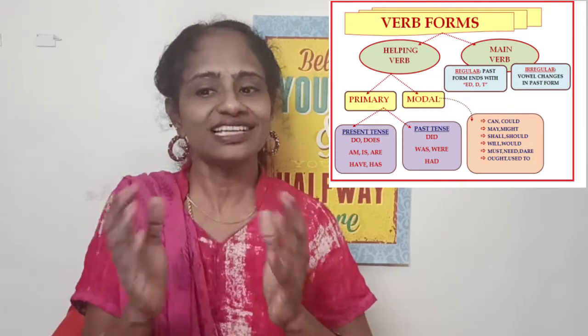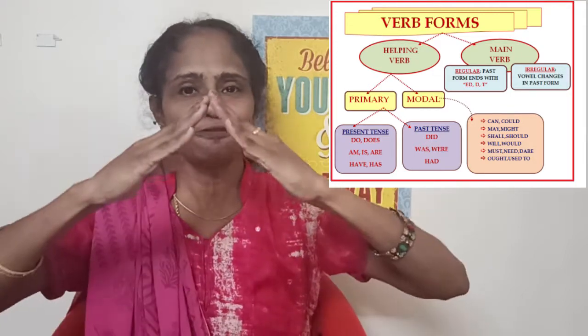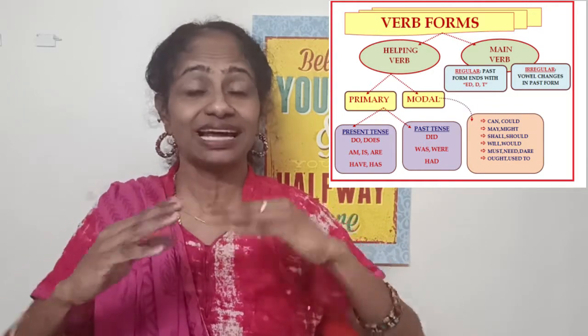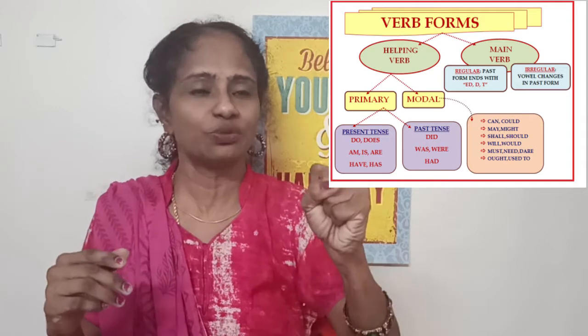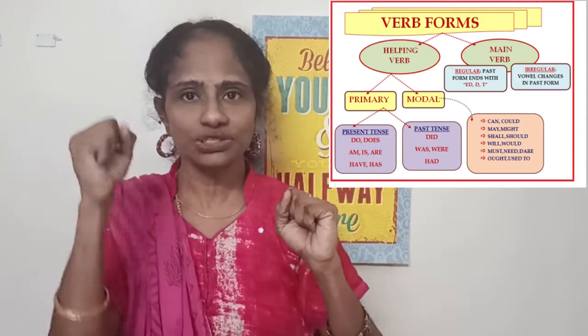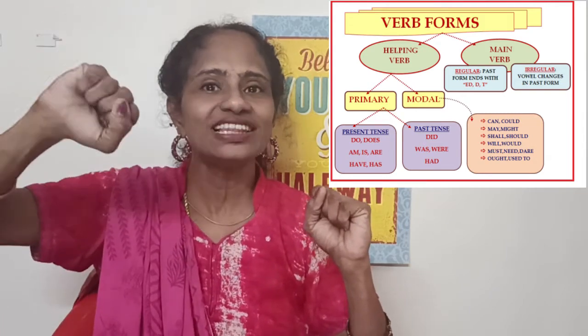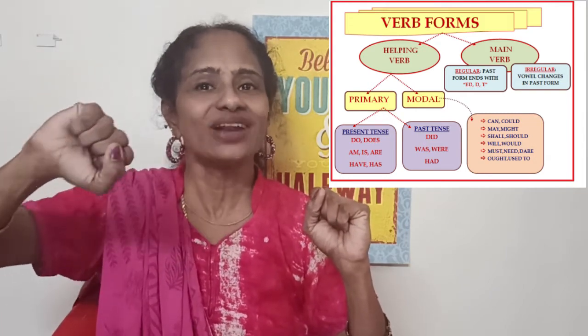Under this, you see verb is first classified into helping verb and main verb. That is what I showed you in the video. Most of the time we have a strong hand. For most of us it is the right hand. So you call this main verb or action verb.